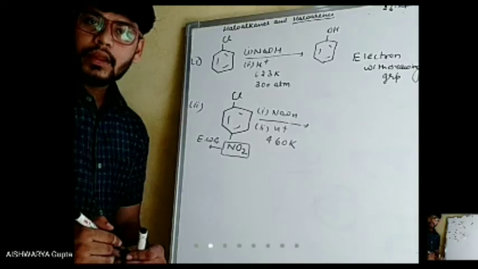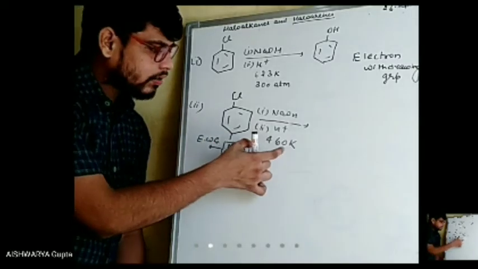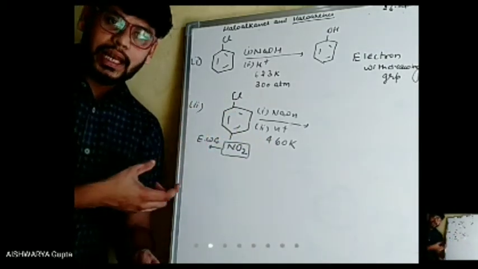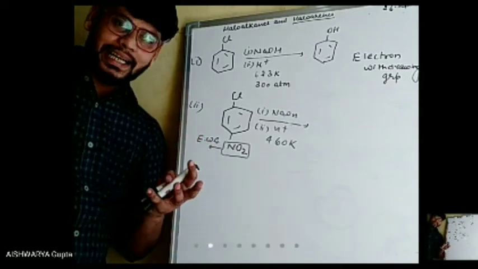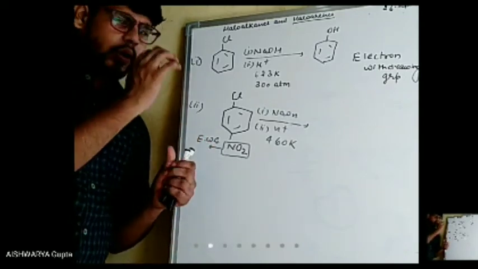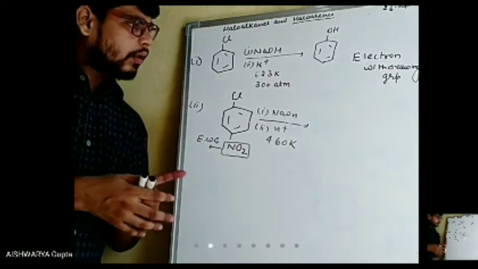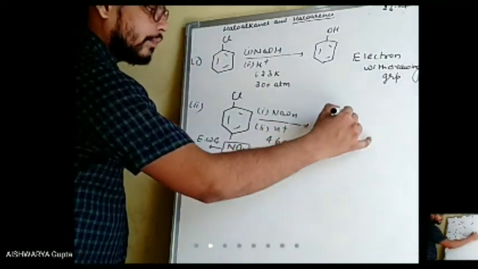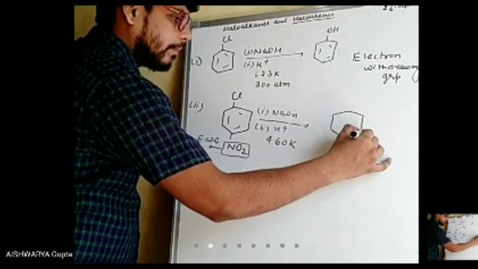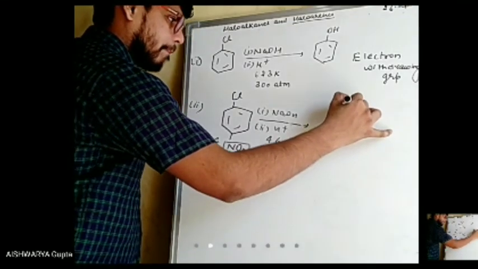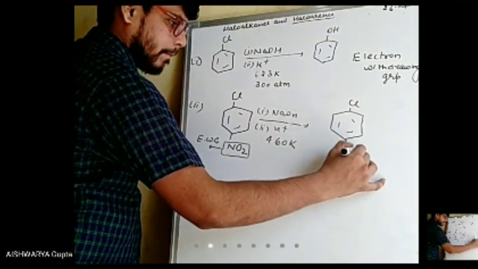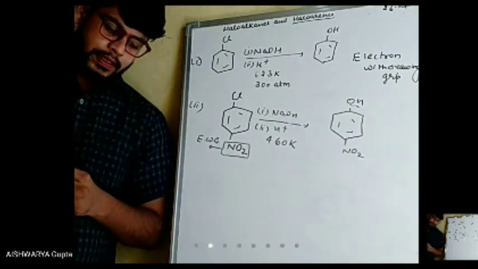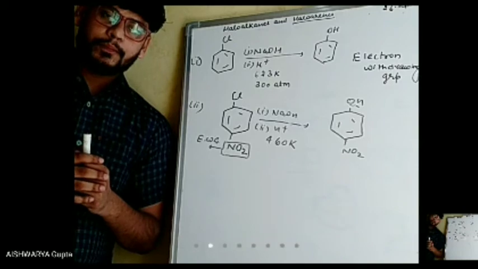We have added an electron withdrawing group, but it is not completely solving the problem, so we will require a lower temperature than the previous case. At 460 Kelvin the problem will be solved, and this Cl will be replaced by the OH group.